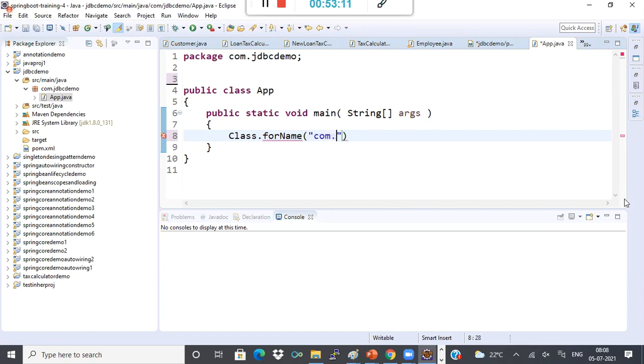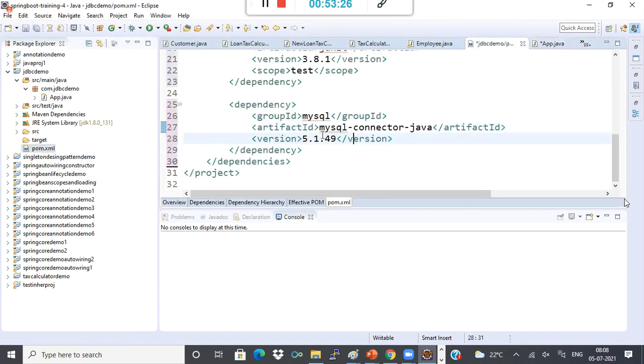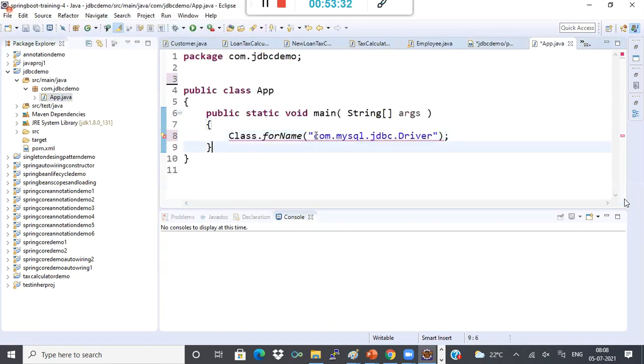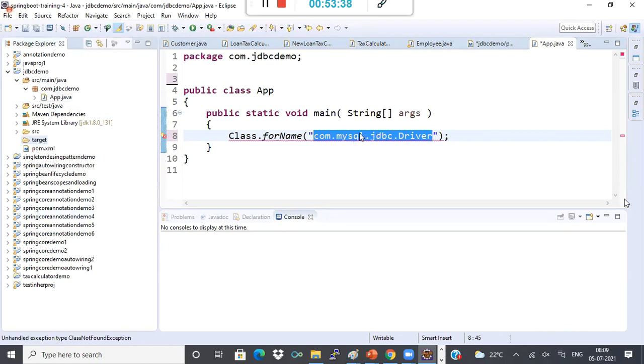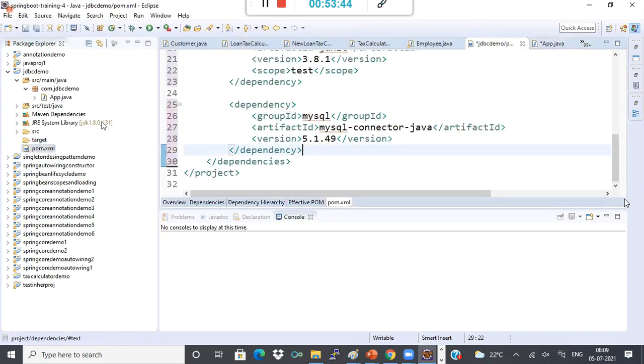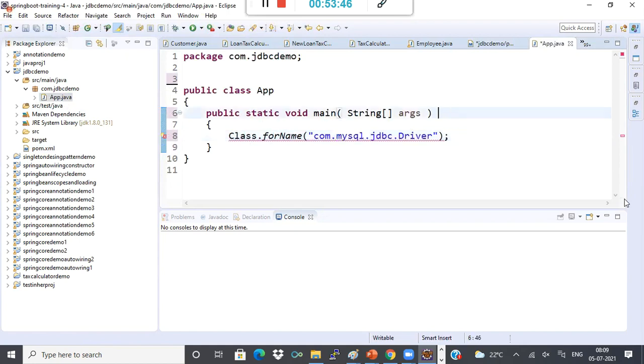com.mysql.jdbc.Driver. Okay, this is your class package, which is part of the com.mysql.jdbc driver. That is, this class is present in this library. If you don't use this library, this package is not recognized. Okay, you have to include that. Like for Oracle, you'll have one driver. For Postgres, some corresponding dependencies you have to add here. Okay, now let me put this as throws Exception, because this is throwing some exception.